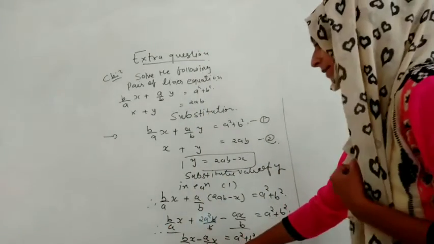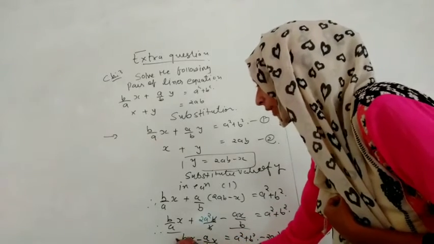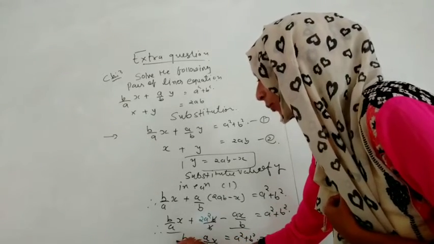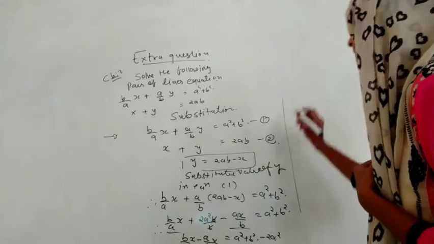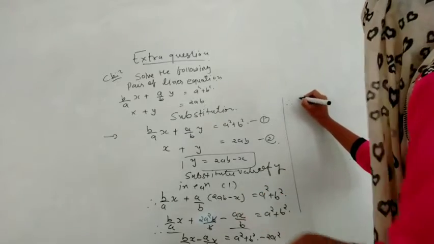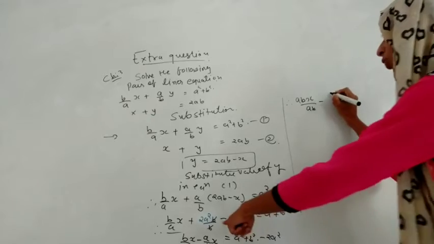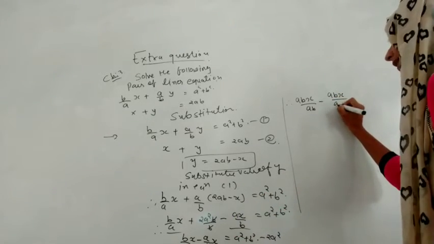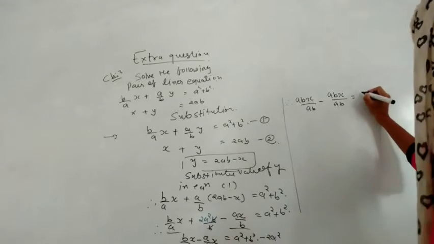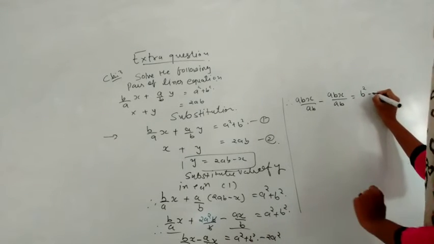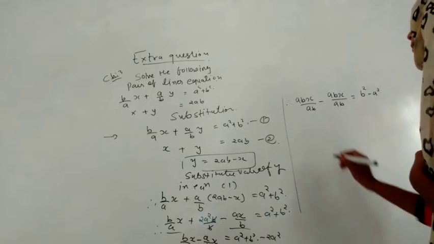Here we can take the LCM, we have the option, because here there is a and here there is b. So we want ab over here, so we will multiply b in the numerator also, in the denominator also, as well as here we will multiply a. So how will it look like? It will look like abx upon ab, and it will look like abx by ab. Okay, and that is equals to what? 2a square minus a square, a square cuts, so it will look like b square minus a square. Okay, so till now we are getting this.